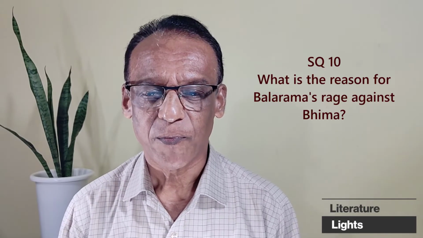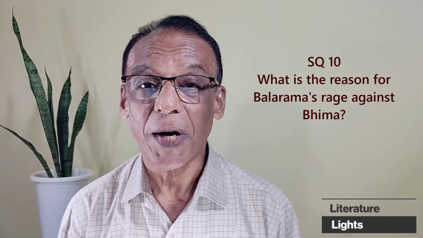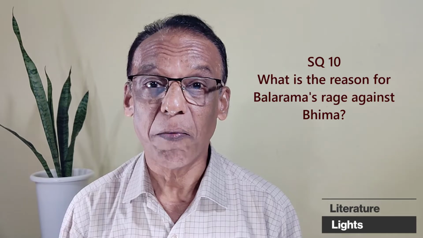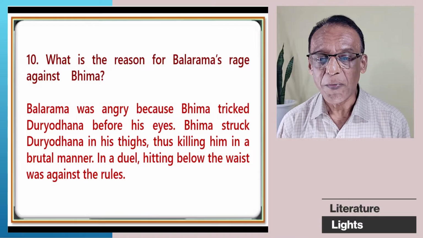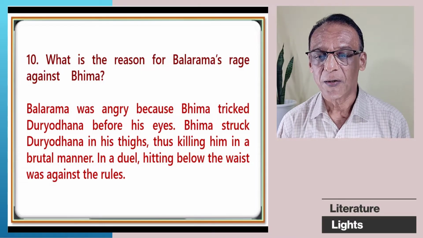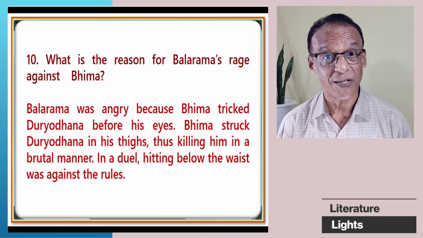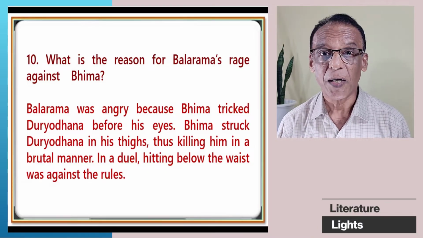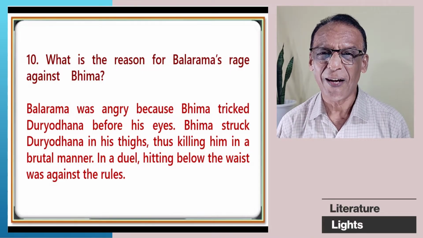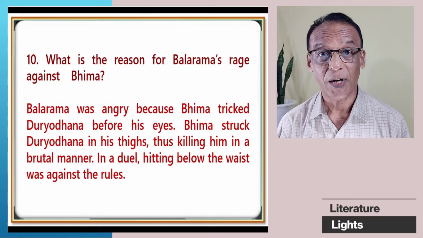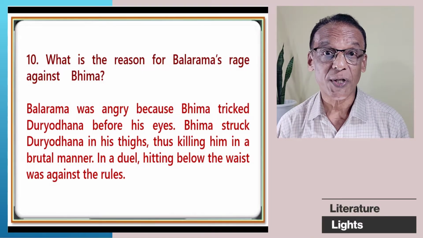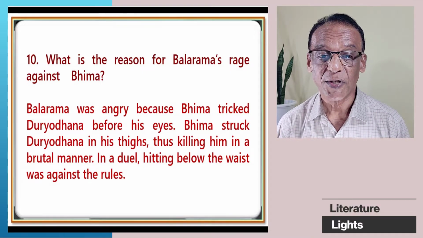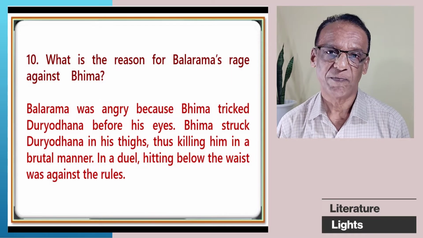Question number 10. What is the reason for Balarama's rage, anger against Bhima? Balarama was angry because Bhima tricked Duryodhana, just in front of his eyes. Bhima struck Duryodhana in his thighs, thus killing him in a very brutal manner. You will remember, in a duel, in a fight between two people, hitting below the waist was against the rules. But this is what Bhima did.